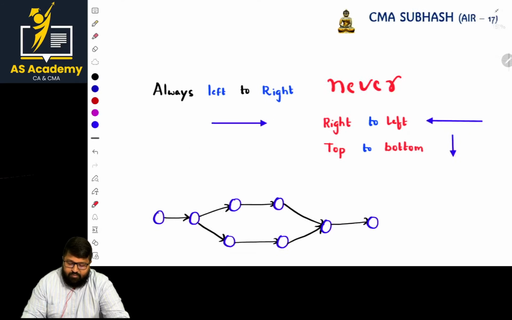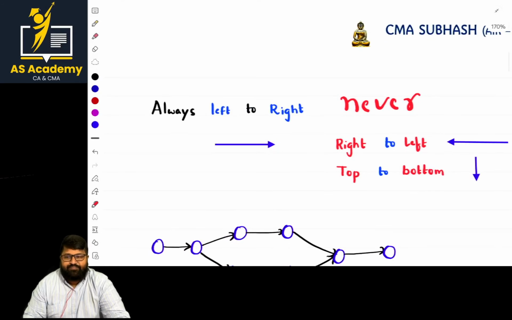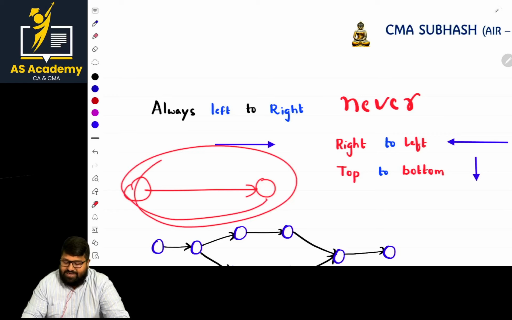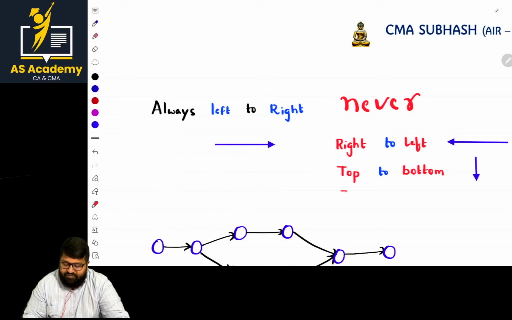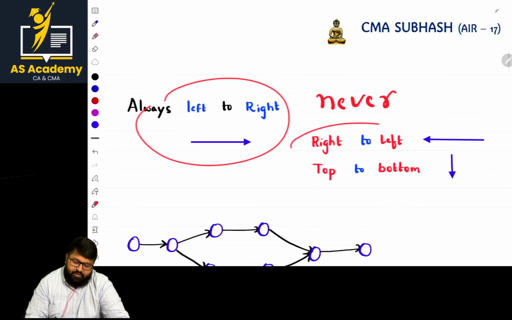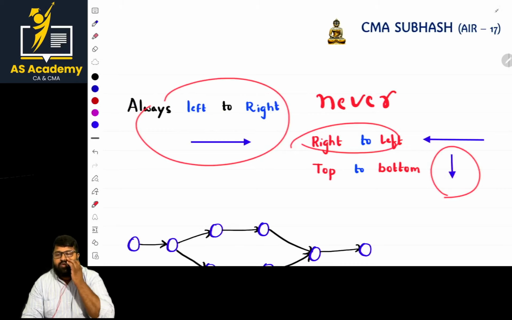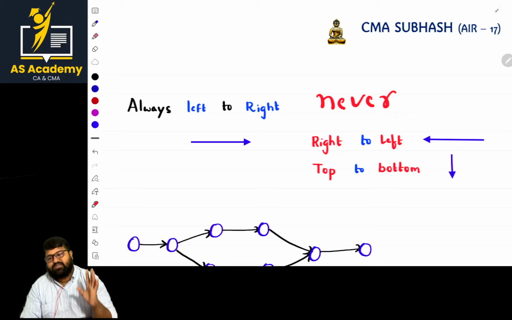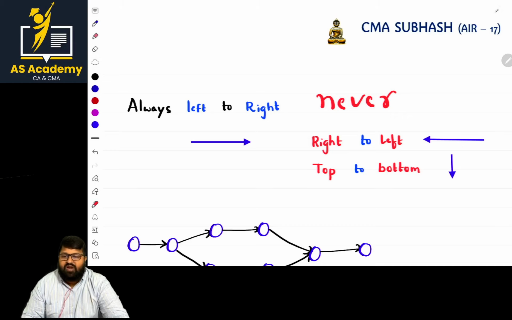Okay, and one more thing. The arrow always starts from left and ends to right. Direction is always from left to right, never from right to left. This is not at all followed. Always left to right. Is it clear now? Never right to left, and even top to bottom is not at all used. Basically, these are the basic fundamentals. You have to follow these things while you're drafting a diagram.